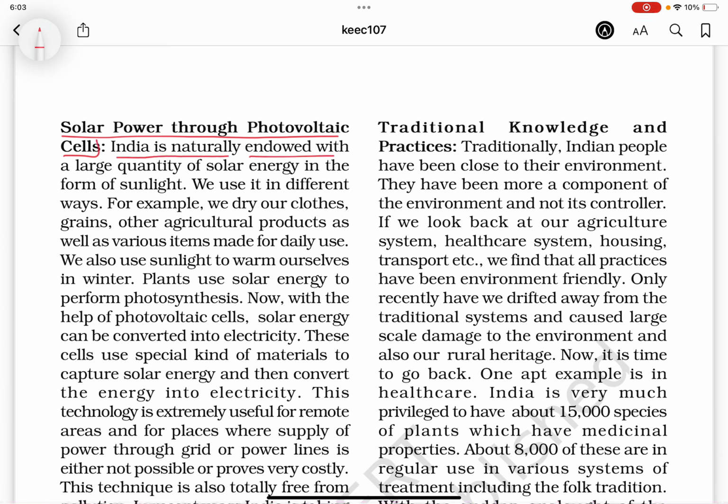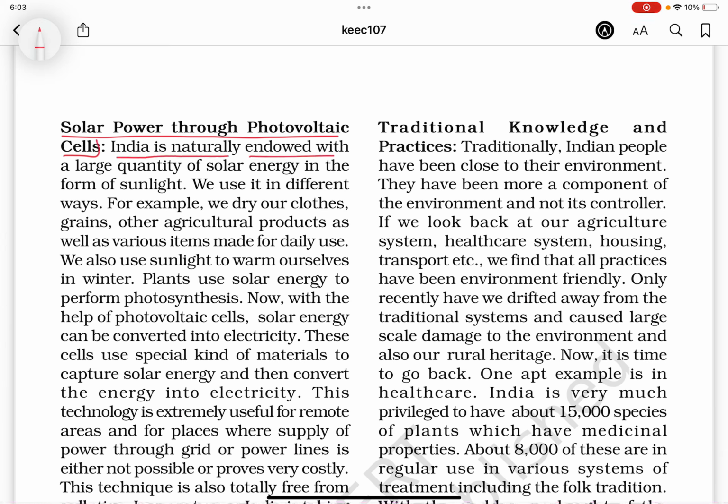Such power plants are more or less environment friendly as they do not change the land use pattern in areas where they are located. They generate enough power to meet local demands. This means that they can also do away with the need for large scale transmission towers and cables and avoid